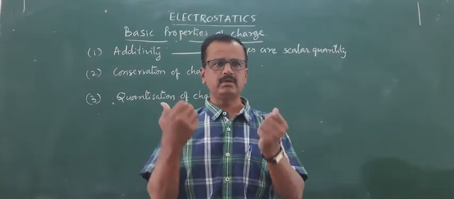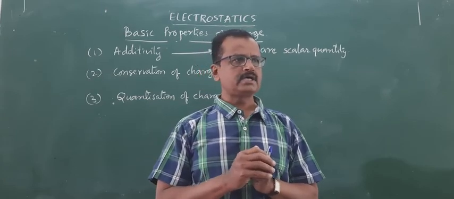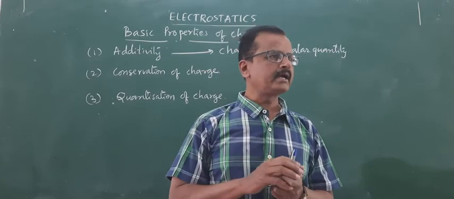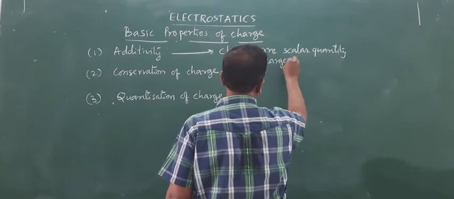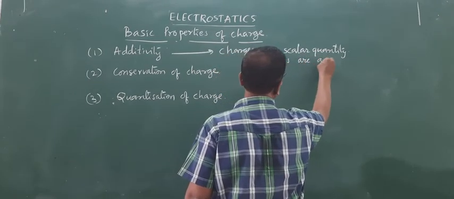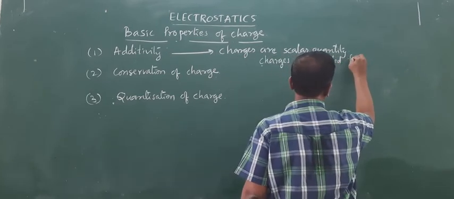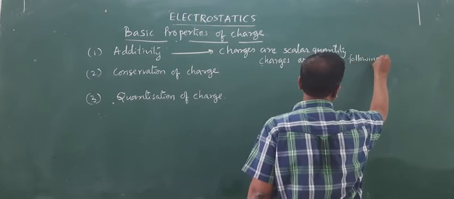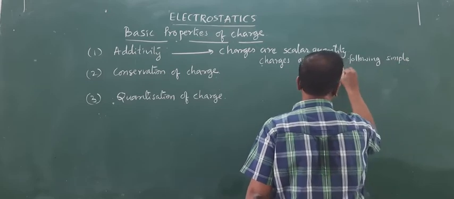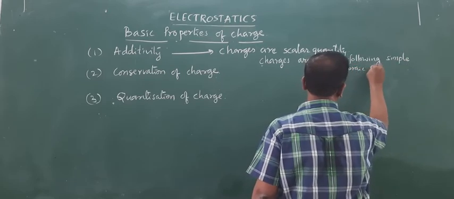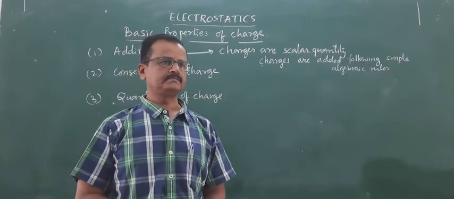So charges can be added just like algebraic numbers, following the simple algebraic rules of addition and subtraction.